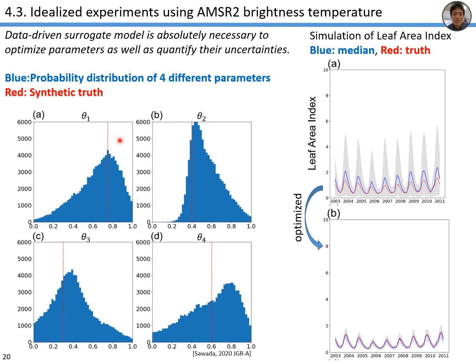So it is possible to get these kinds of posterior distributions of the parameters and dramatically reduce the uncertainty of the estimated leaf area index in just several minutes using one node of the supercomputer. So we need to move on to that to further improve our land reanalysis dataset, including the terrestrial biomass.